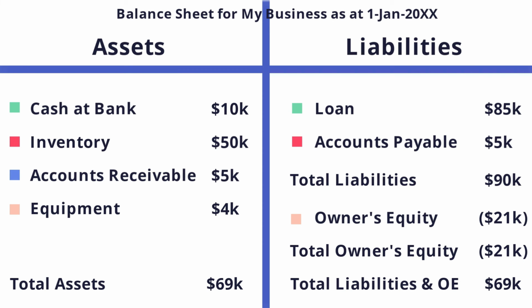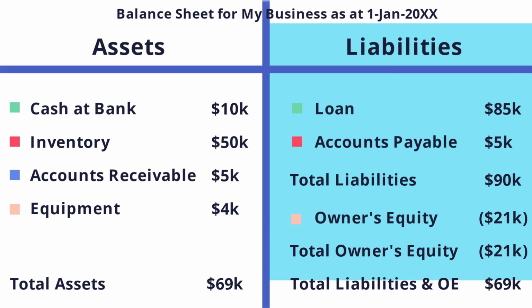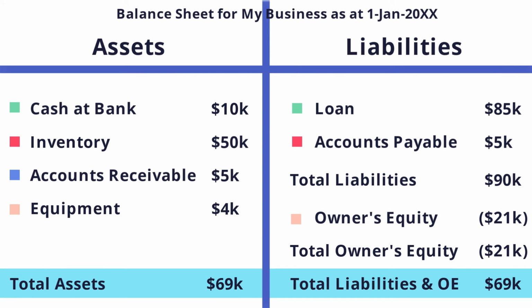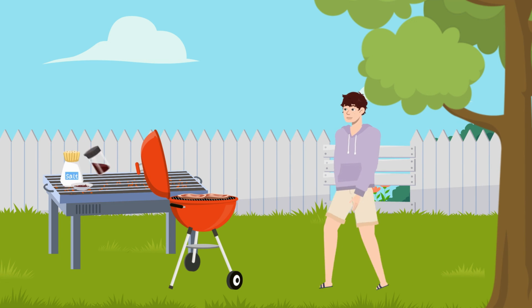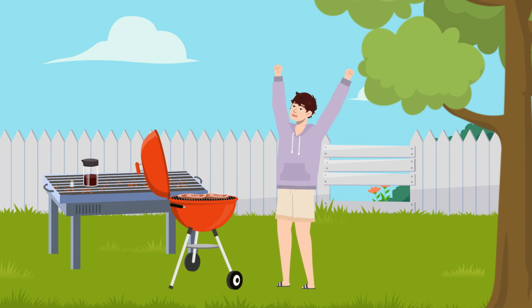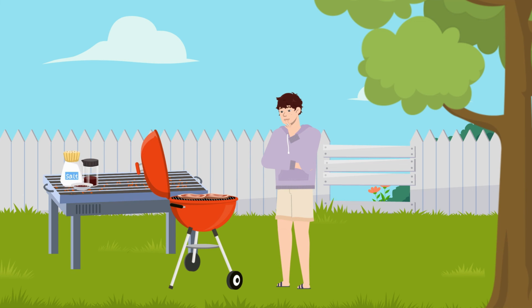As you can see, no matter what happens, the balance sheet follows the accounting equation. Your assets go on the left-hand side, your liabilities and owner's equity go on the right-hand side, and the grand total of both sides will be the same number. Alright then, now you know how to create a simple balance sheet for both your personal life and your business. But before you go, there is one more thing I'd like to discuss.